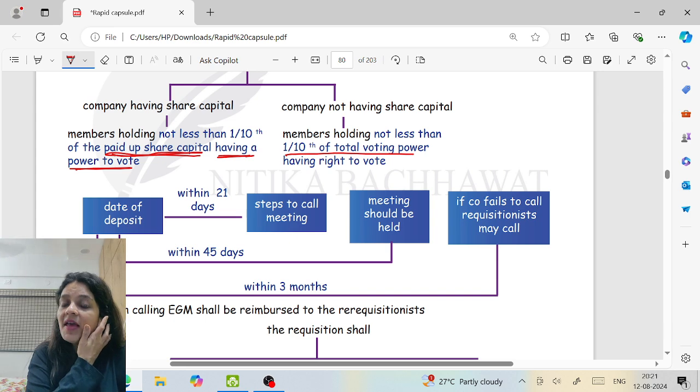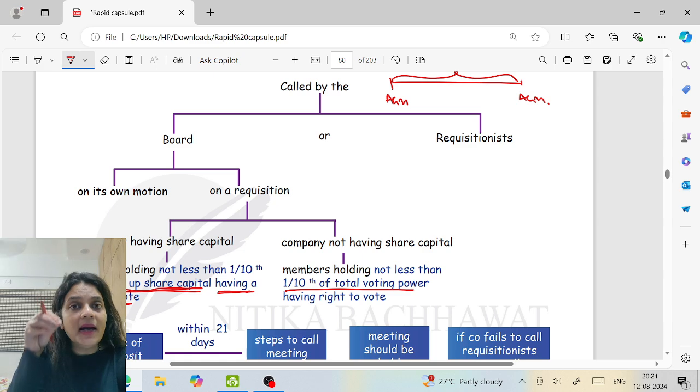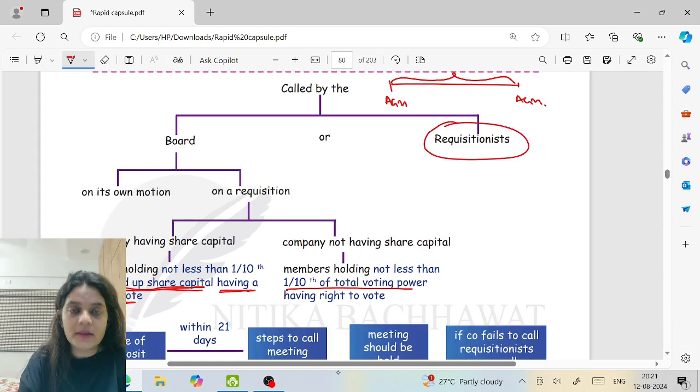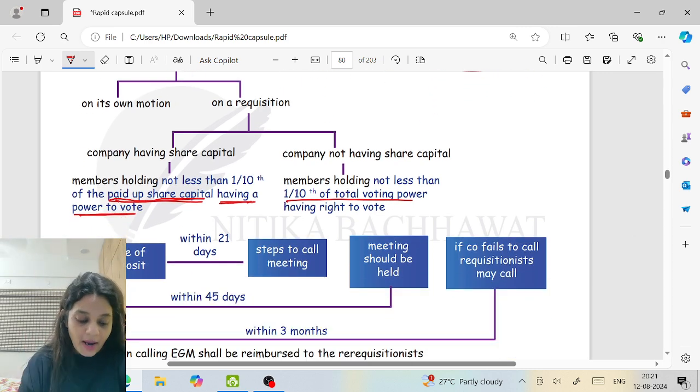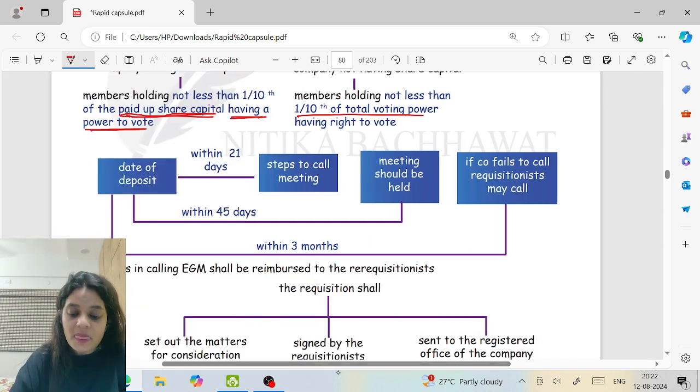If the company fails to hold the meeting within 45 days, then in that case, those members who have made a requisition, they themselves can call the meeting. So I repeat again, if the company fails to call the meeting, the requisitionist may call the meeting. Right?